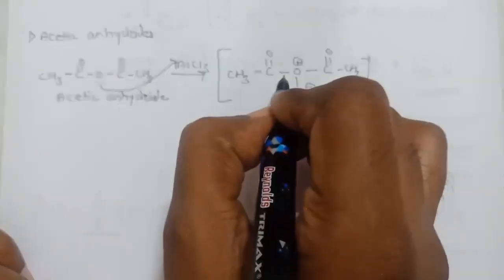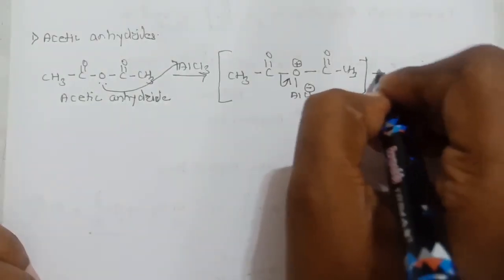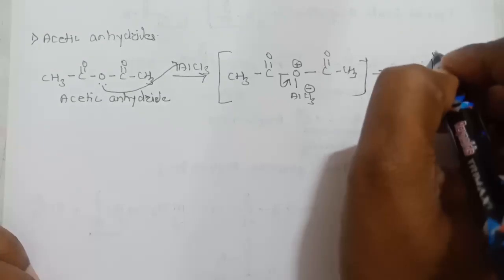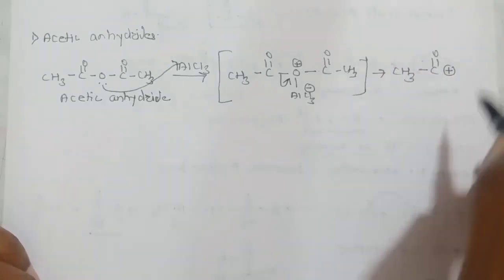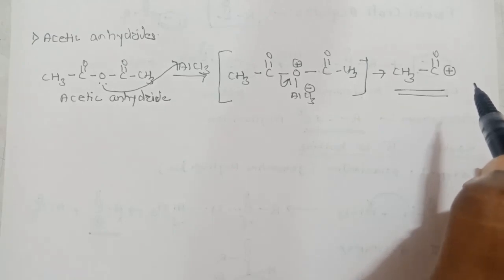Now there is complete breakage of one of the sigma bonds and we will get the acylium ion, that is CH3, C double bond O, positive charge.